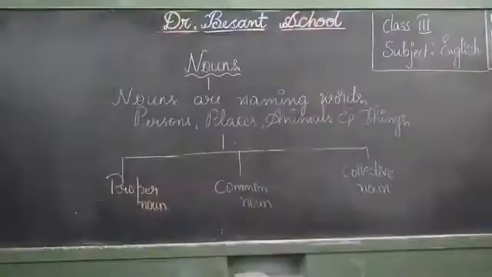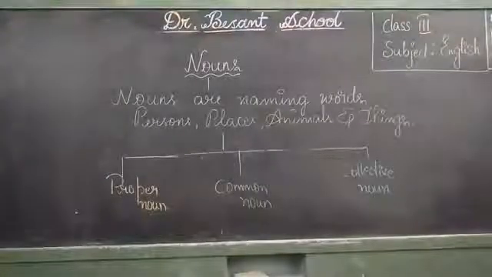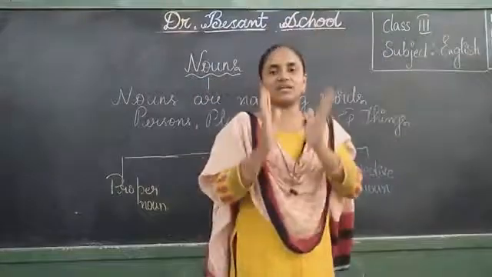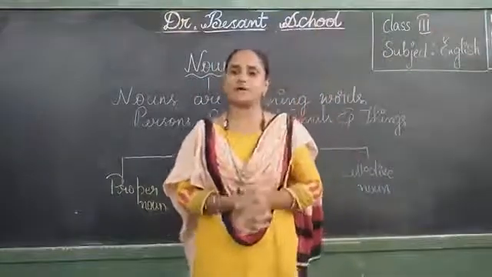Jugi. Jugi is the name of a donkey. Can you call every donkey as Jugi? We can call every donkey as donkey, but we can't call every donkey as Jugi, right? So Jugi is a proper noun. And see what last it is. It is a car. But the name of that particular car is Nano. We can't call every car as Nano, right? There are different cars, like Swift, BMW, Rolls Royce, many cars we have. But Nano, the names of that particular car are proper nouns.